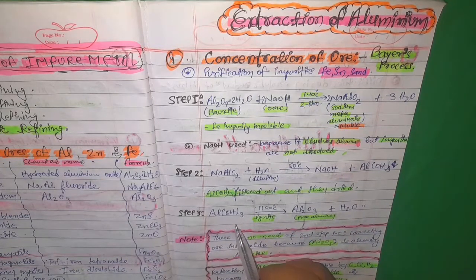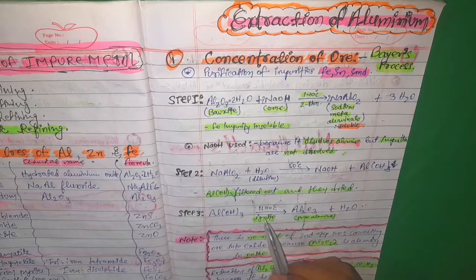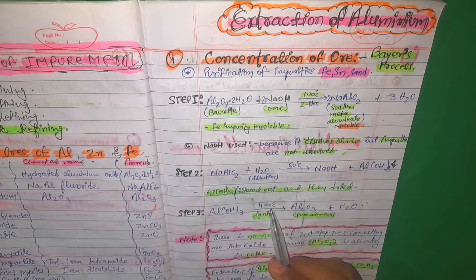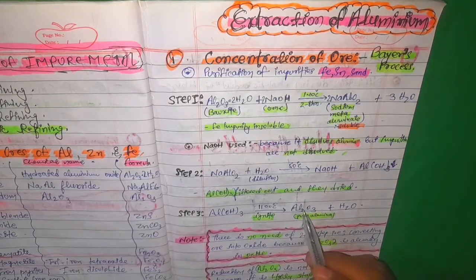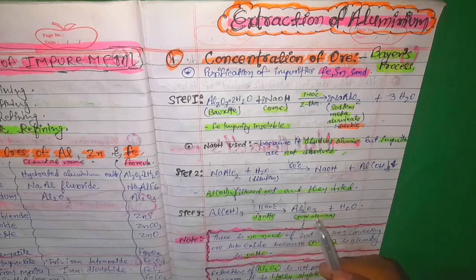Aluminium hydroxide is ignited at a temperature of 1100 degrees Celsius. Ignited means heated to a very high temperature, 1100 degrees Celsius, to give pure alumina, Al2O3, plus H2O. We got pure alumina, Al2O3. Now we want only the aluminium metal, not alumina, so we have to do further steps.